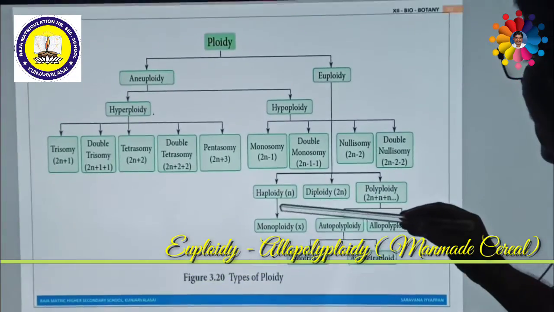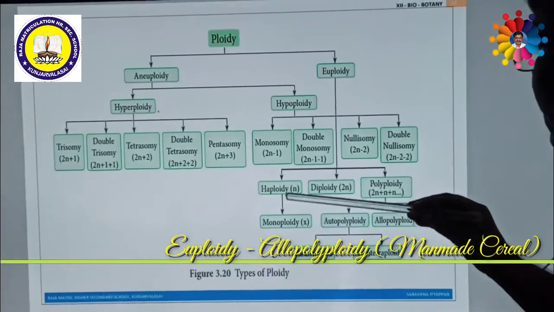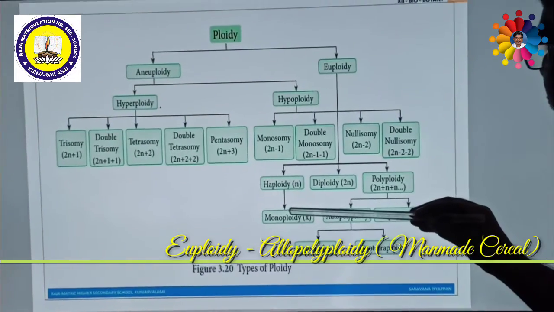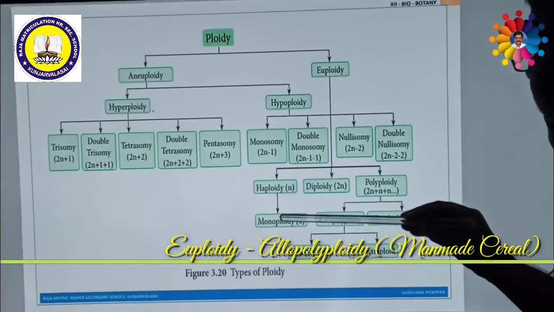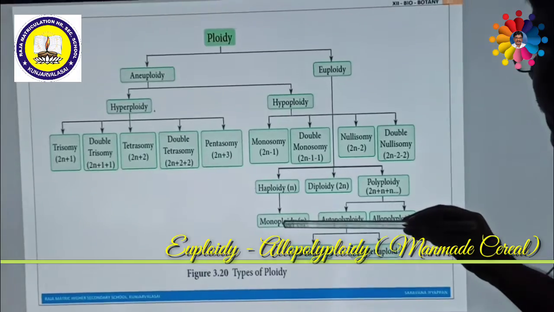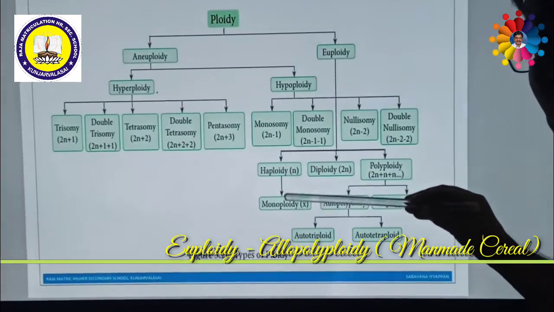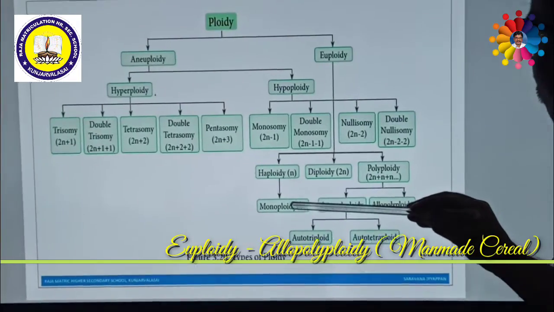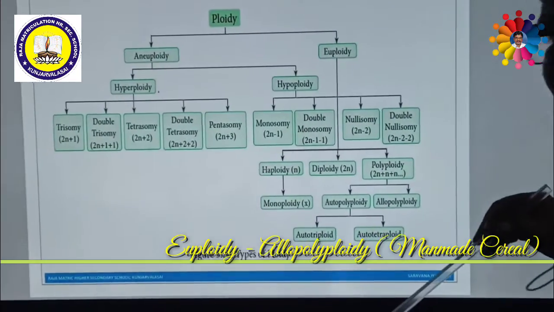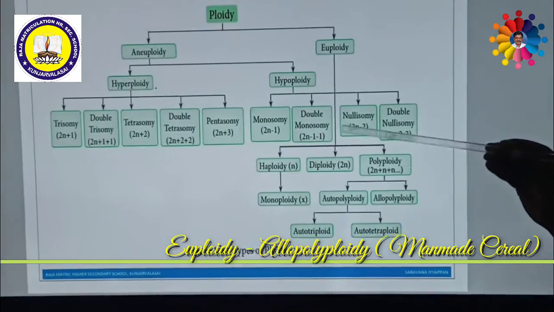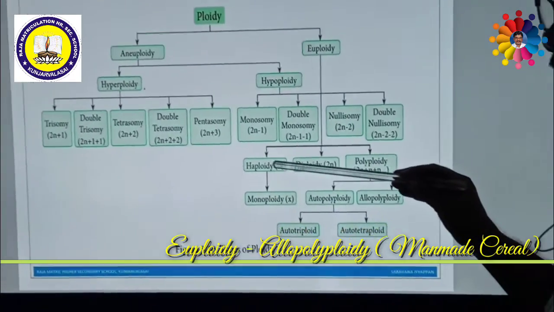Haploidy also has monoploidy. There are minor differences. Haploidy is not equal to monoploidy, and monoploidy is not equal to haploidy. What is the difference between haploidy and monoploidy? I shall tell you with the next concept, and then you can understand very clearly what haploidy is.